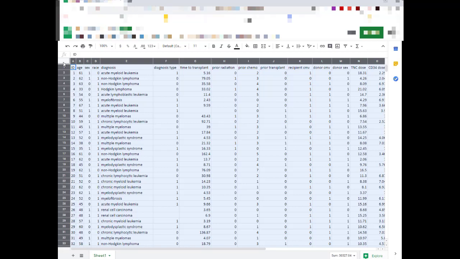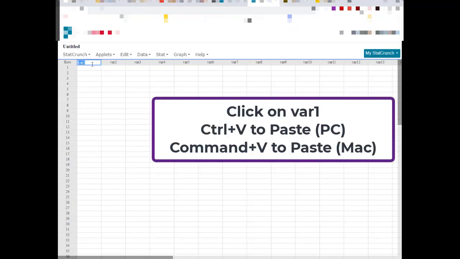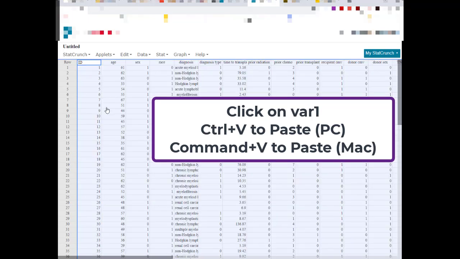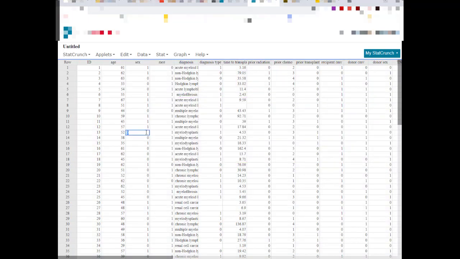Okay, remember, click on this gray rectangle right here to select everything. You can right click and copy. I can go up to where it says var1 and Control V or Command V, and all my information is here. Now I want to give some information about who these people are. And I want to use the qualitative characteristics of sex and race.